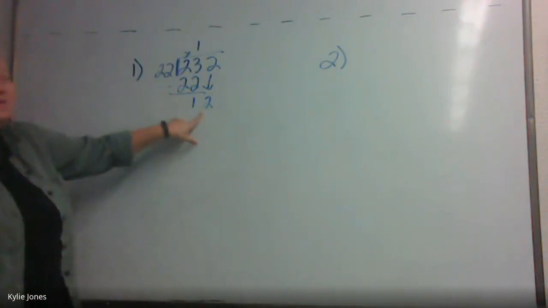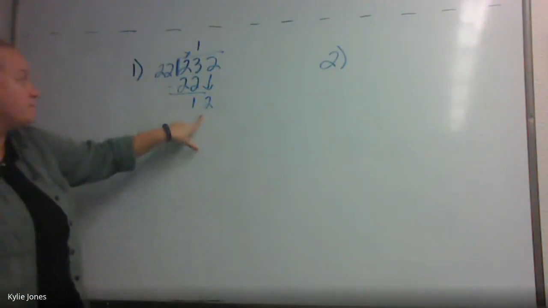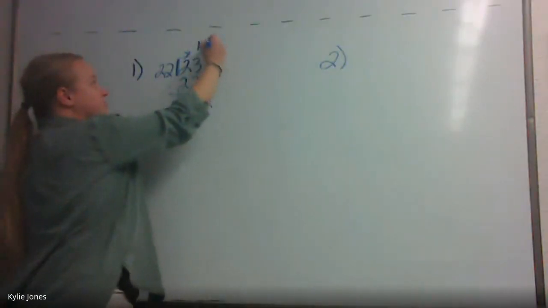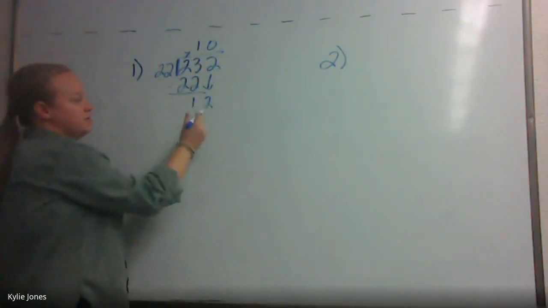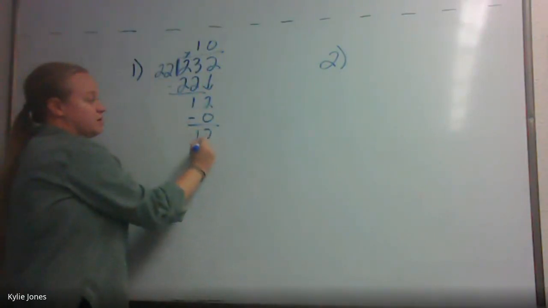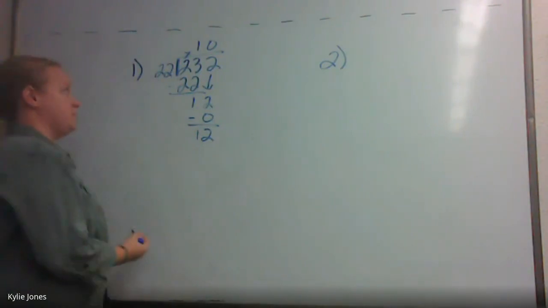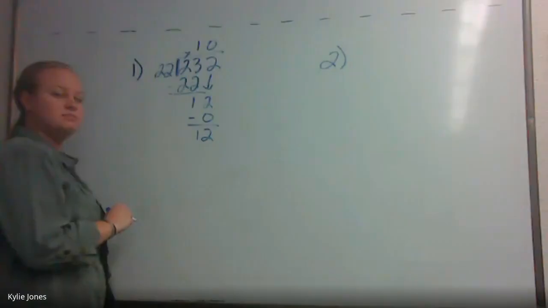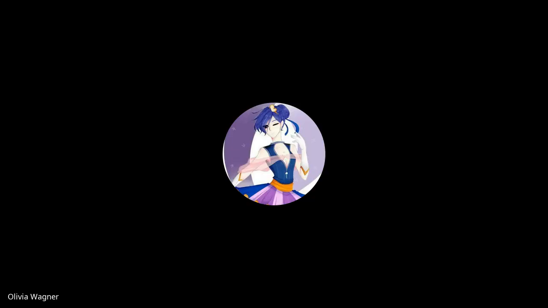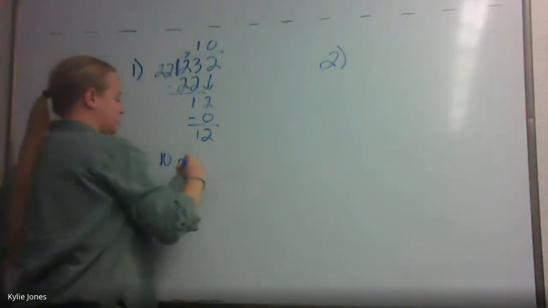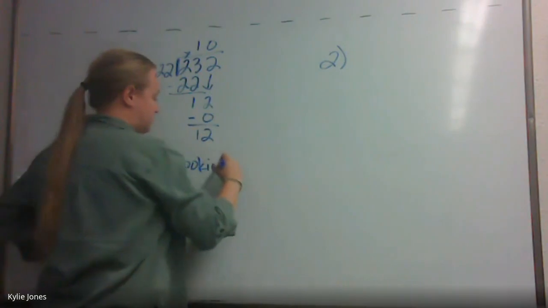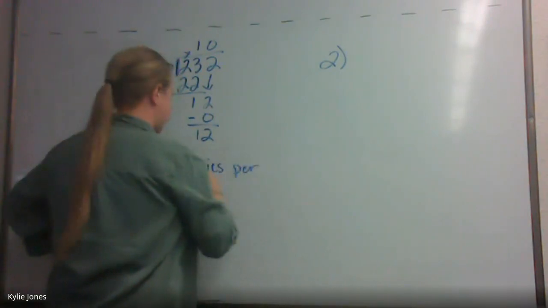Does 22 go into 12? No. So what do I put up here? A 0. You've got to make sure you put your placeholder 0, and then you're going to subtract your 0. So how many cookies does each classmate get? 10. They get 10 cookies per classmate.